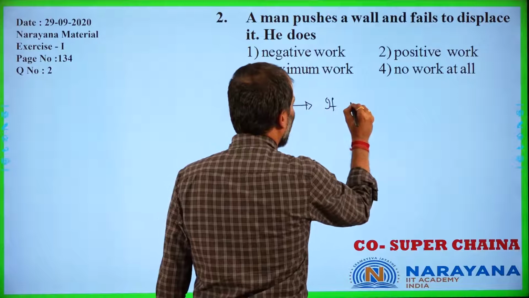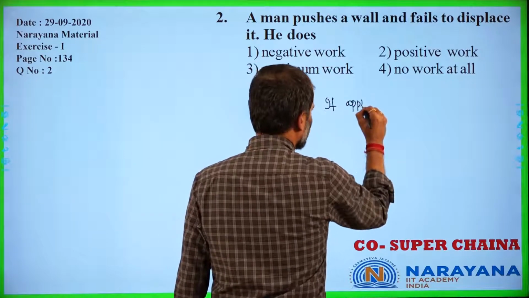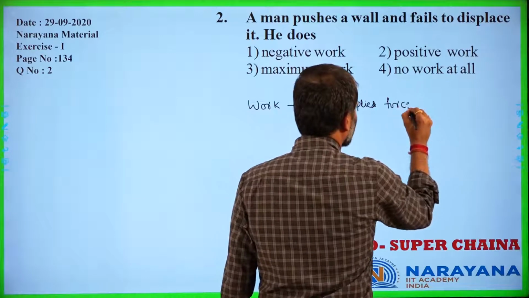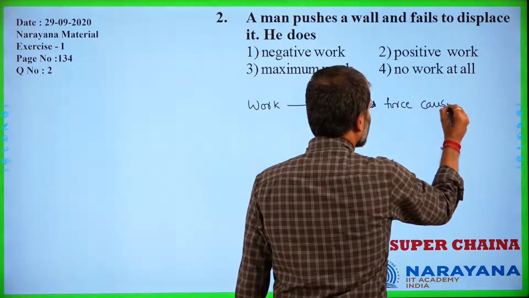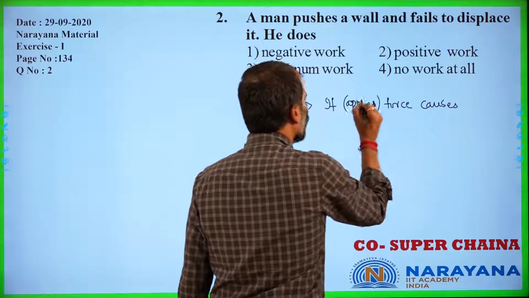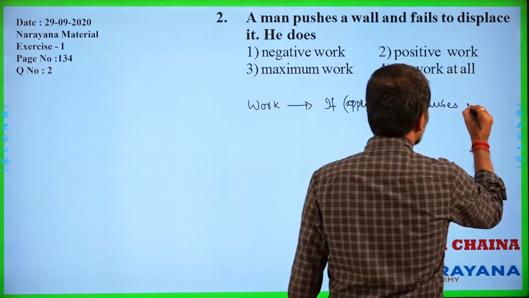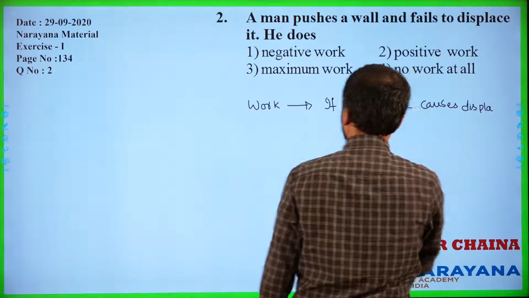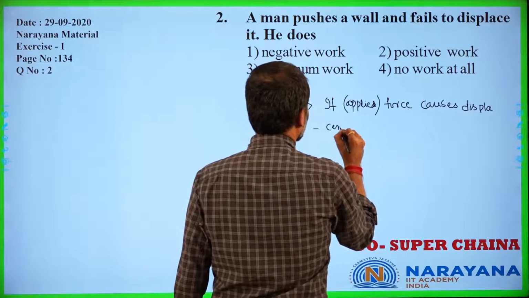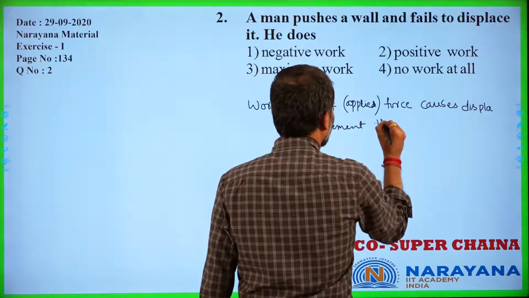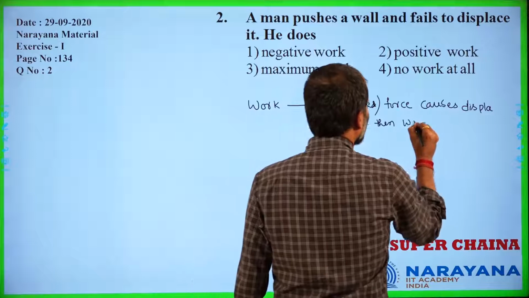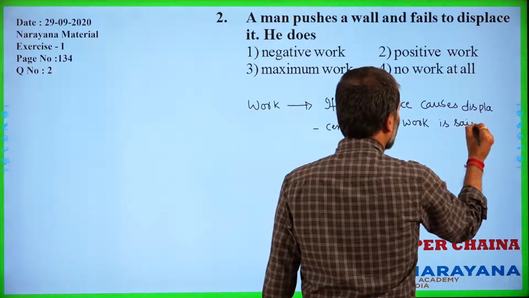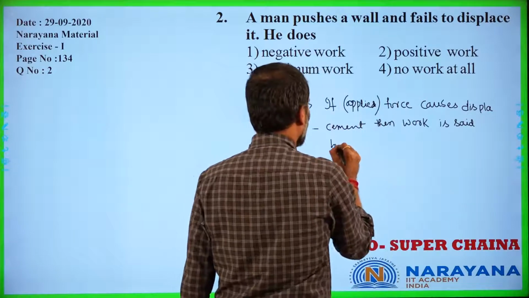If an applied force, or if a force, causes displacement in the body, then work is said to be done on the body.